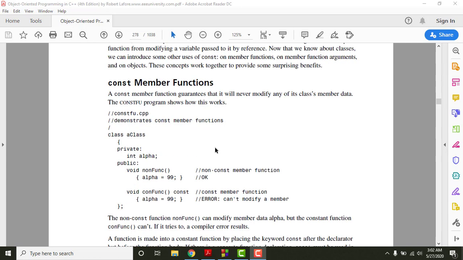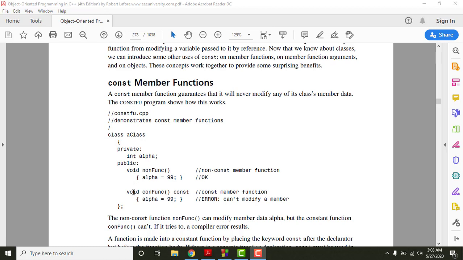The very first thing that we can make constant in our classes is our member functions. Whenever member functions are made constant, that simply means they cannot update the values of data members, no matter when they are called. Now suppose in this example we have a class, and within this class we have a private segment and a public segment. In the private segment we have one variable whose name is alpha, and this alpha is of integer type.